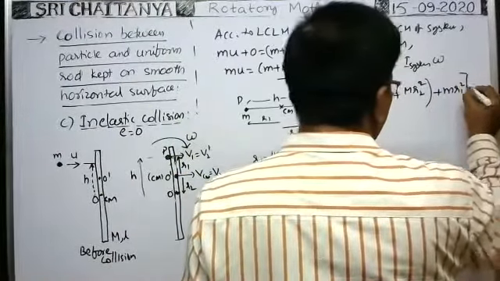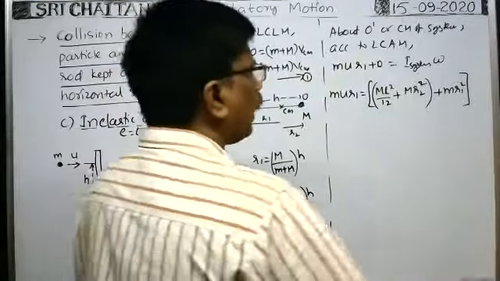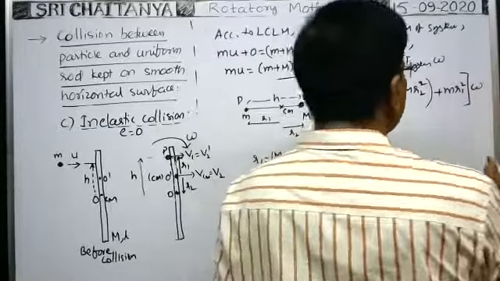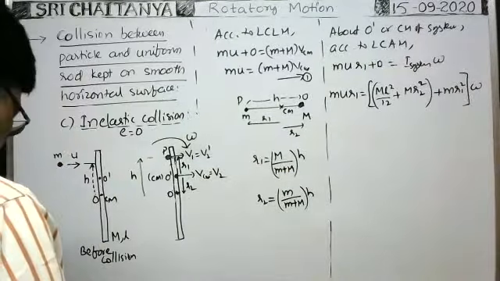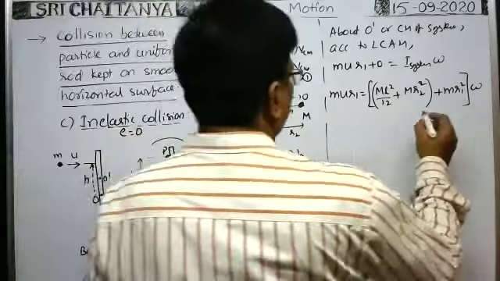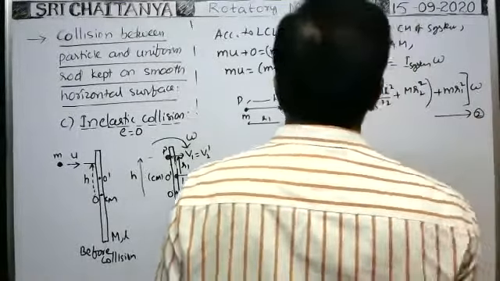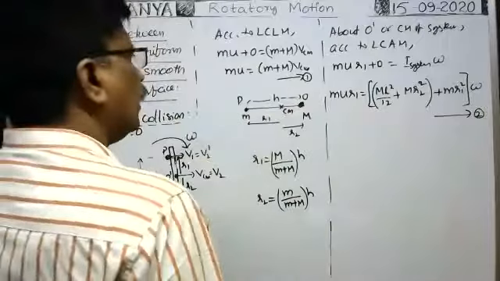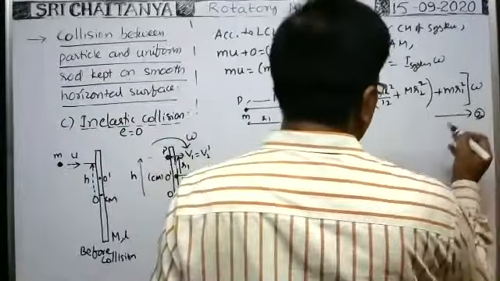It is the moment of inertia of the particle about the new central mass O dash, into angular velocity omega. So this is one more equation we can write. You can say this is 2, this is 3.